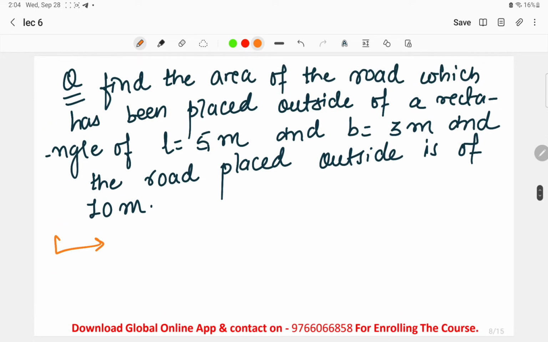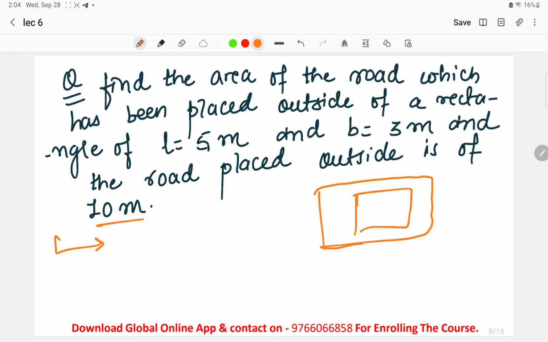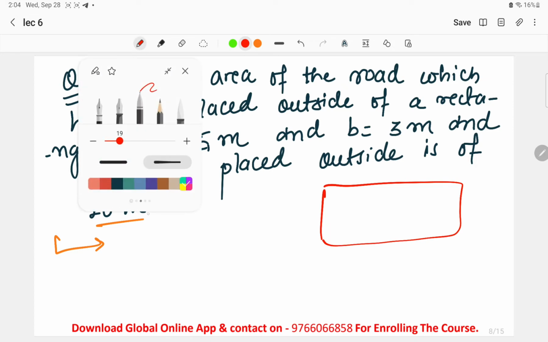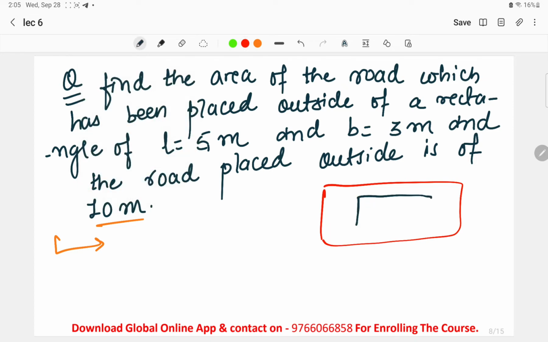Before using the formula, try to think that this is one rectangle, and outside it we had placed one road. For example, the given road is of 10 meters. So this outer road, I'll use another color over here. This red color is the road, and there is a rectangle inside. We have to find the area of this particular red road, the red path we can say.